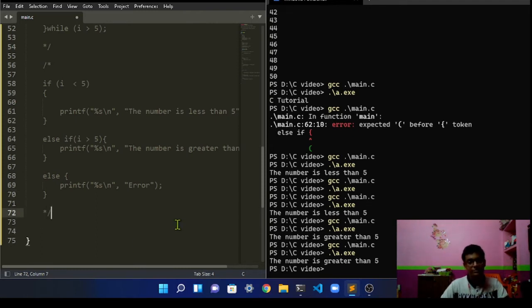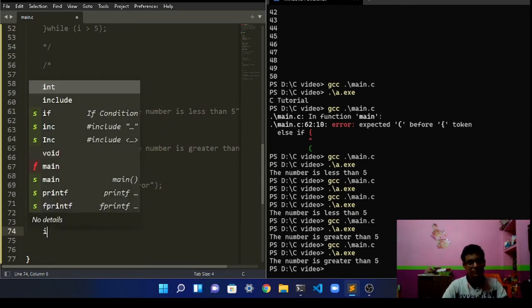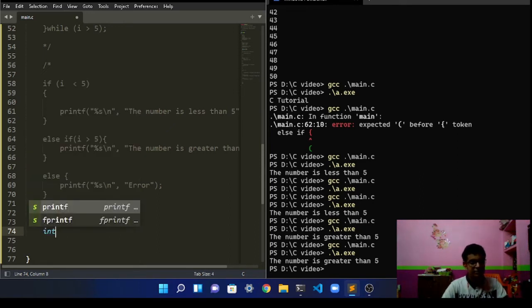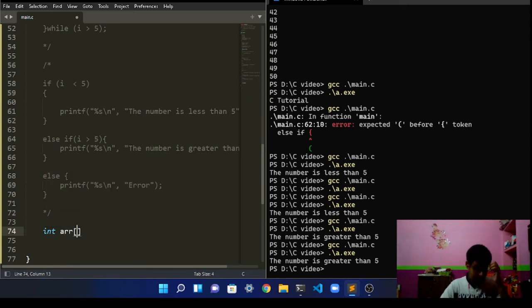And now what we're going to see is functions. Okay. Before functions, let's see what arrays are. So first of all, if you want to assign an array over here, let's say int array, and we put the size of the array, which is I guess 5, and then we assign the numbers which are 5, 4, 3, 2, 1.